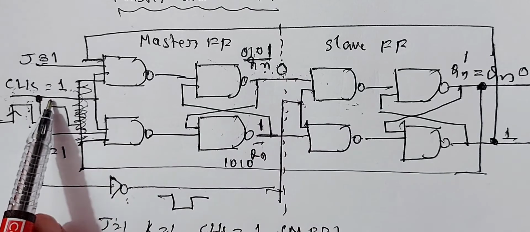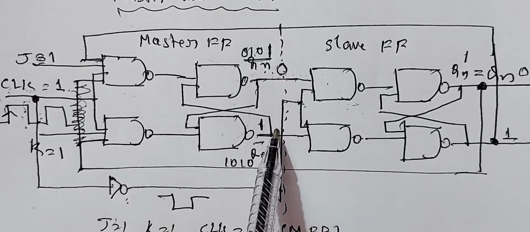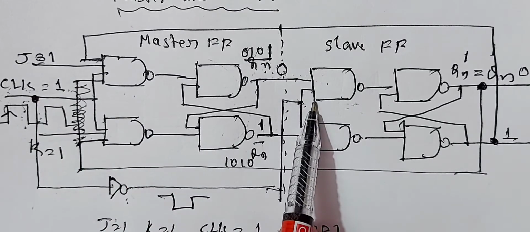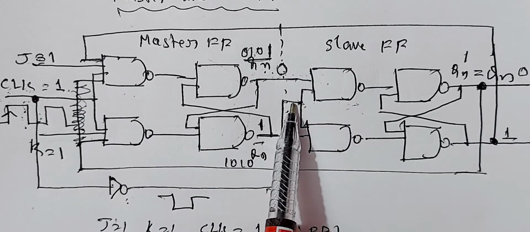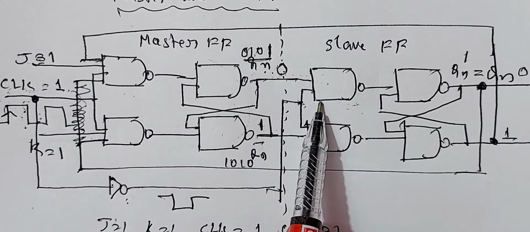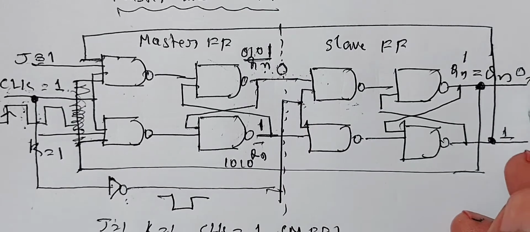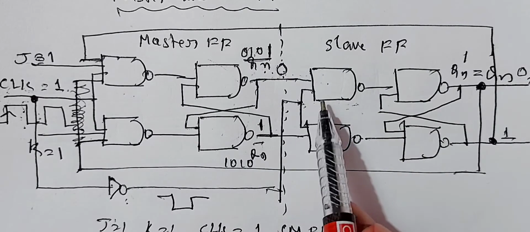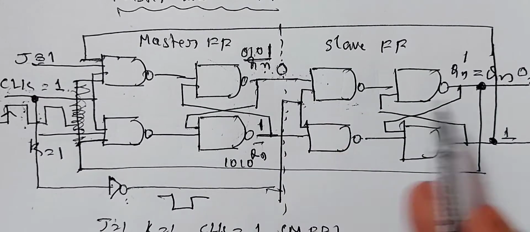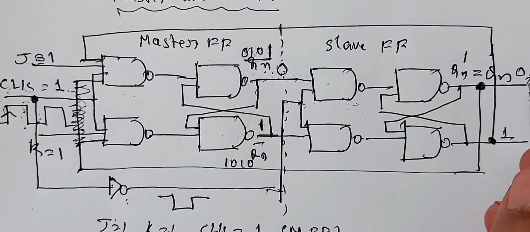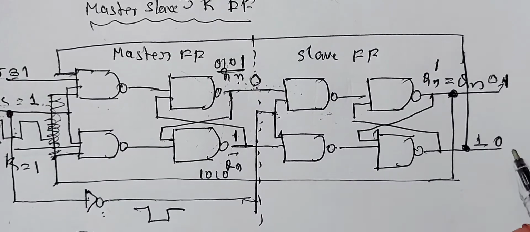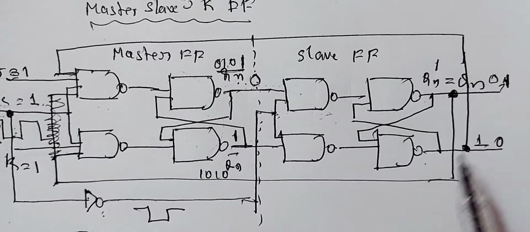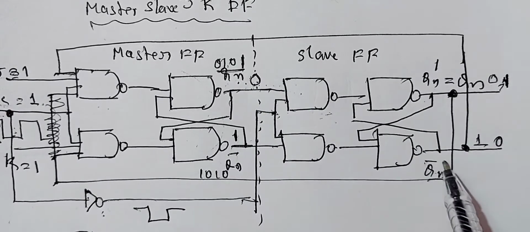Now, when the negative clock pulse enters here, the output is 0 and 1. When the negative clock pulse enters, that is taken as a positive clock pulse for this one. Since a positive clock pulse has entered the second flip-flop, the input is transferred to the output and its state changes. If the input state is 0, the output goes to 1. When this is 1, this should be 0, because this is Qn plus 1 and this is Qn plus 1 bar. Here we have taken Qn dash, and this is Qn bar dash.